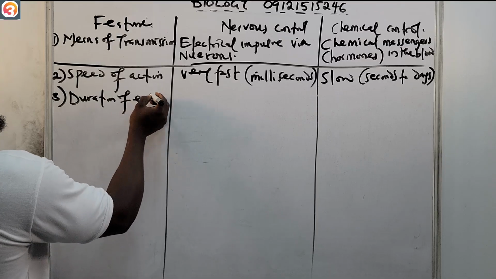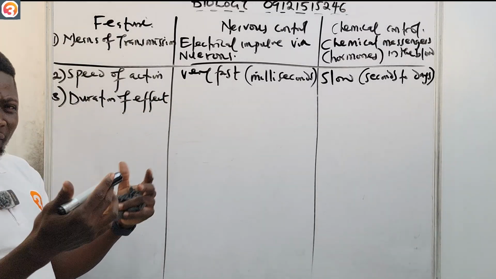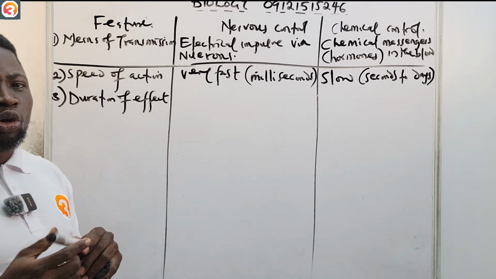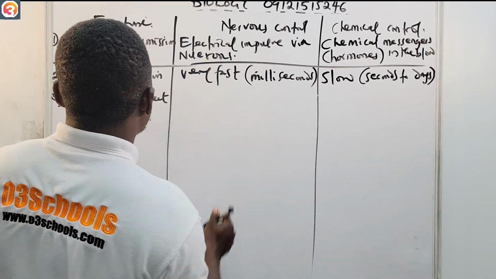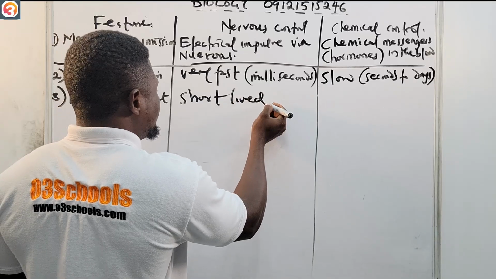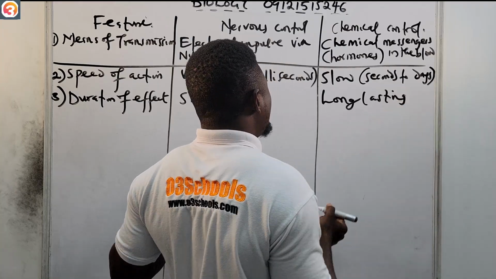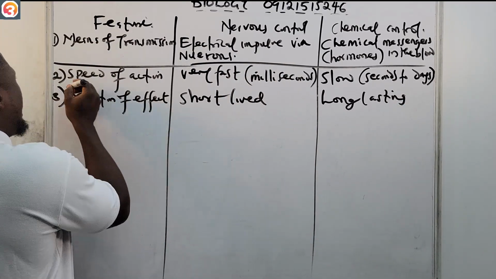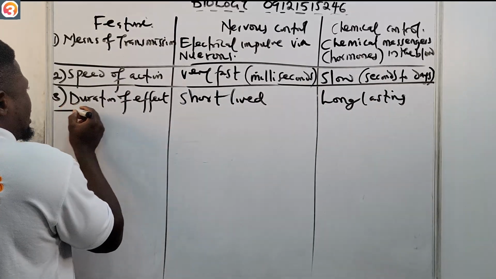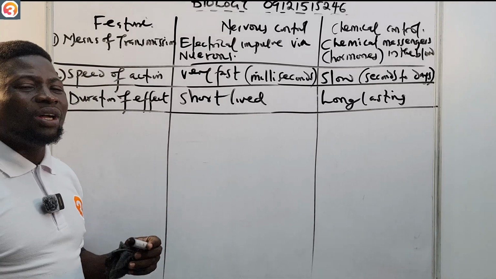Duration of effects. When this happens, does it last very long, or does it stay for a short while? That's what we'll talk about. For nervous control, it is short-lived, while for chemical control, it is long-lasting. So chemical control is long-lasting, while nervous control is short-lived, just temporary.